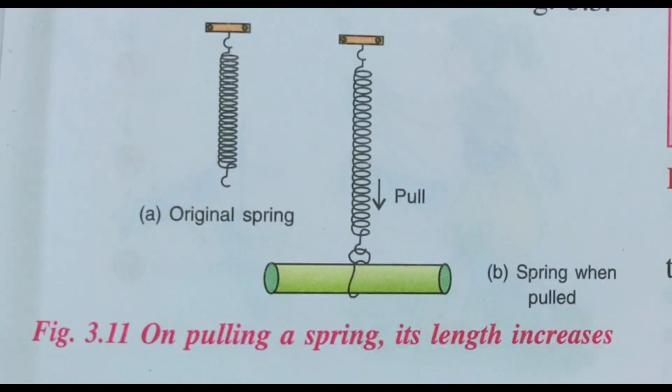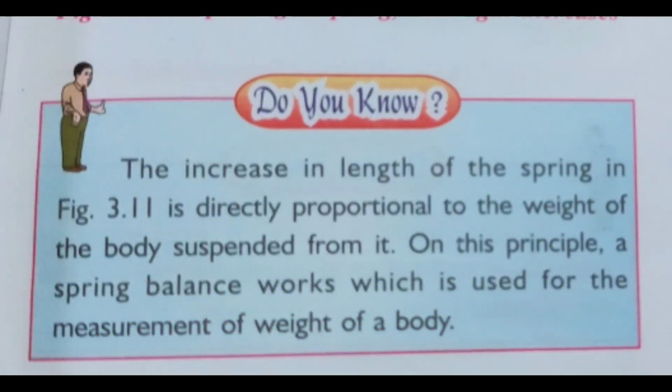So as a result of the force as a pull or a stretch, what happens? The size or the length increases. So what did you understand? Force can change the shape or size of a body. The increase in the length of the spring in this picture is directly proportional to the weight of the body suspended from it. What do you mean by that? If more weight is suspended, the increase in the length will be more. If less weight is suspended, the increase in length will be less.